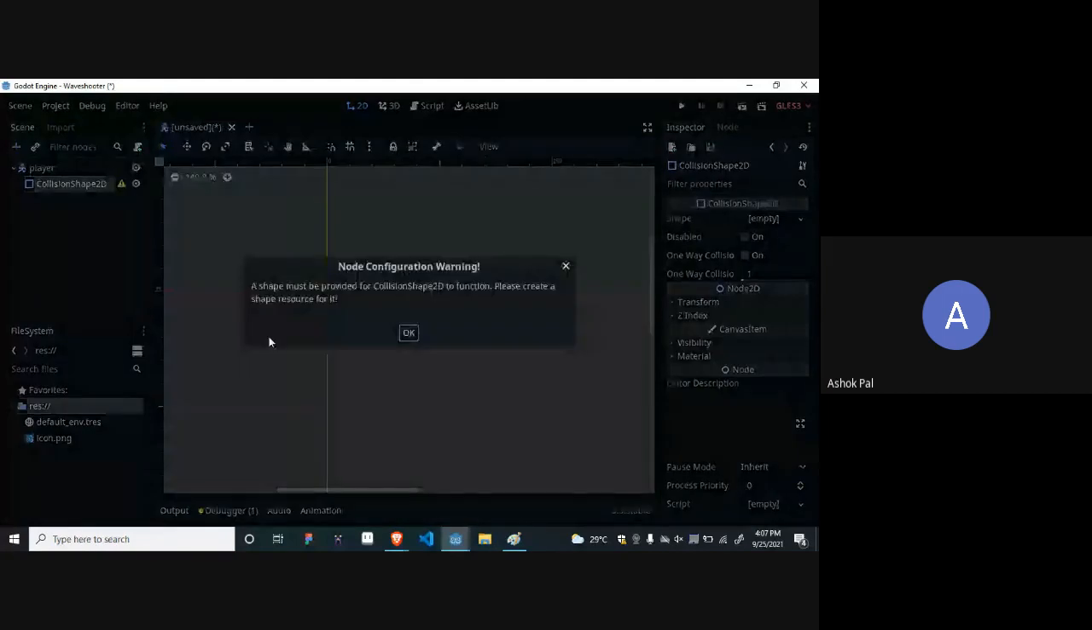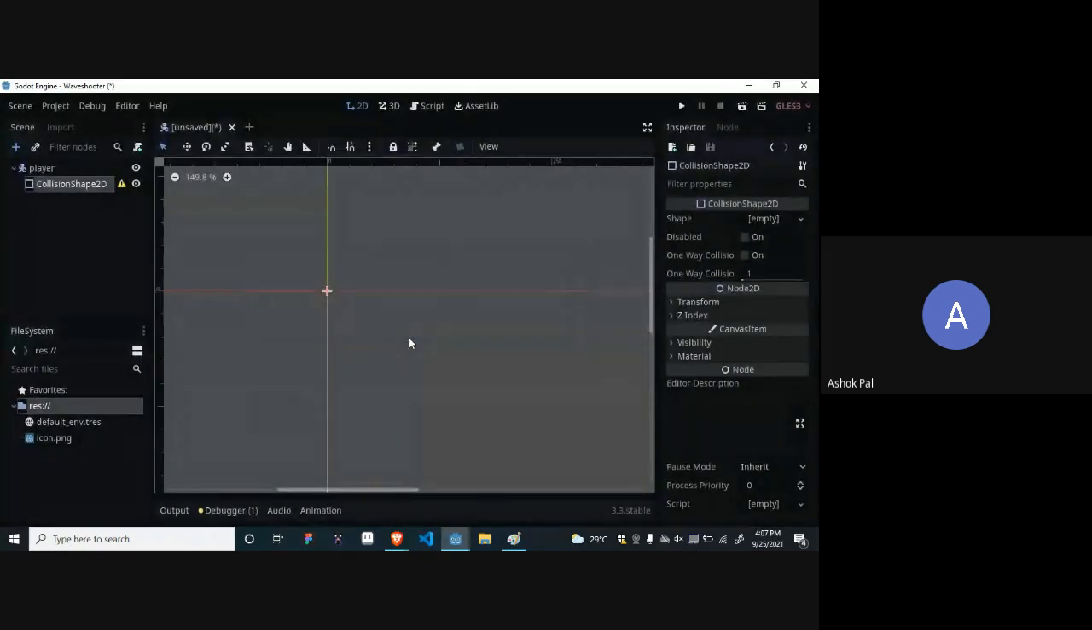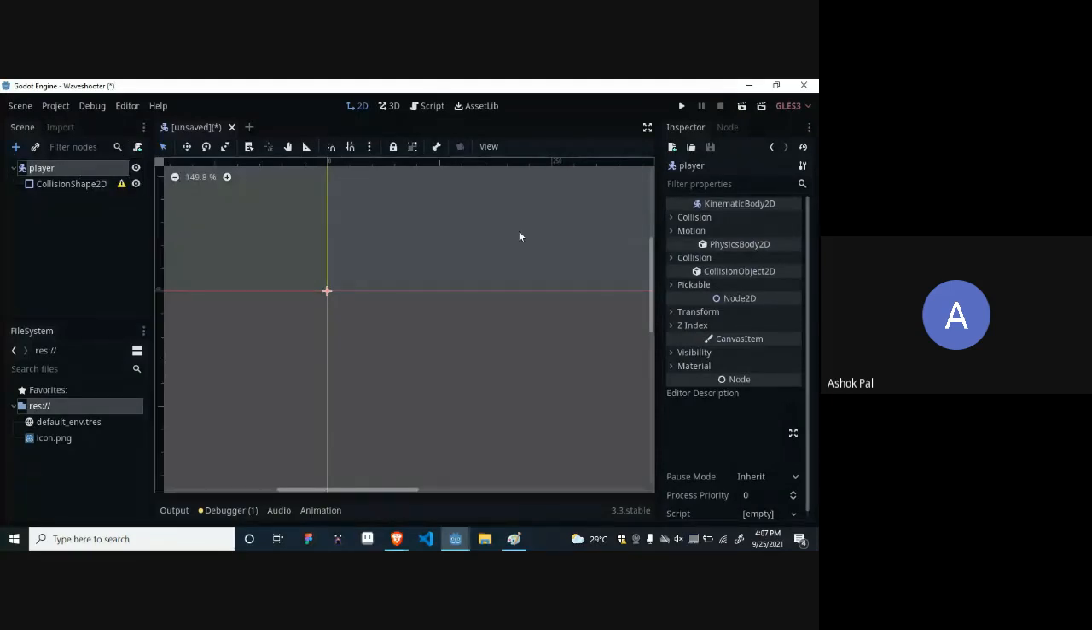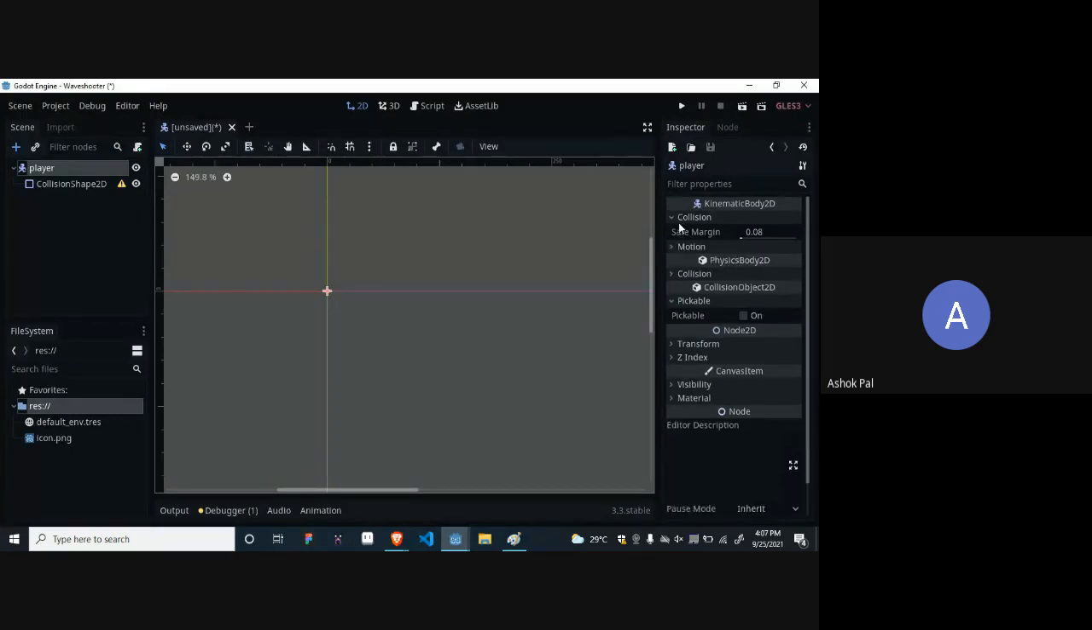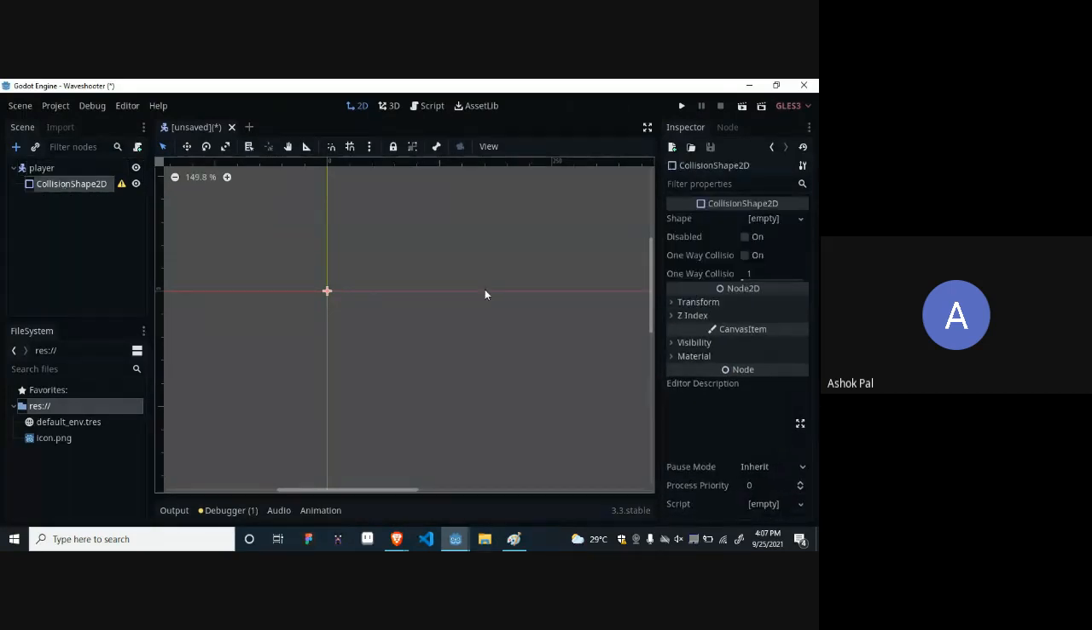Why? See, a shape must be provided for collision shape 2D to function. Please create a shape resource for it. It is not telling us to create another node, it's just telling us to create a resource. So how should we create it? There is a property panel over here. I have told you previously that the property panel consists of all the abilities and features of that node. For this kinematic body, collision, motion, pickable, collision layers, these are its properties. And for collision shape 2D, because we have to provide it a shape, it has a property called shape.